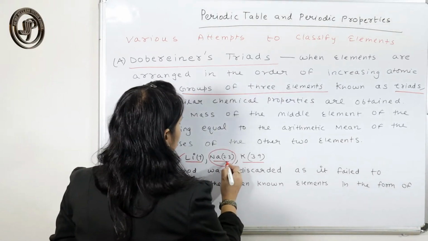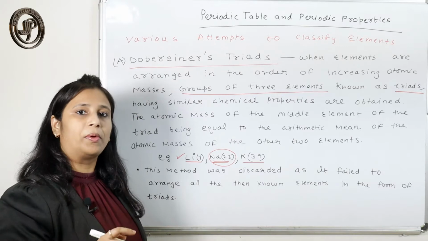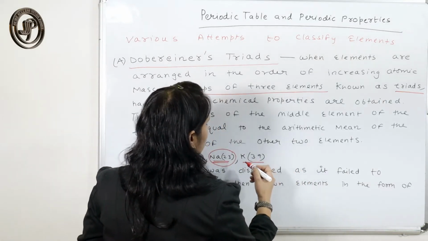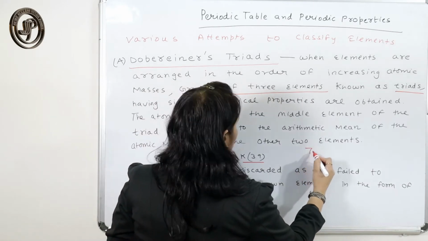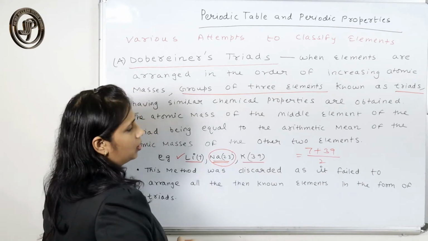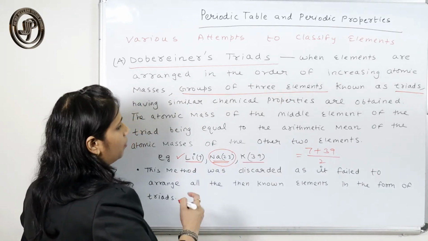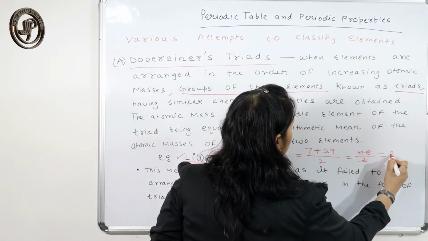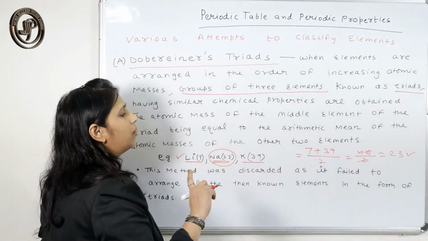For example, if you want to find the atomic mass of sodium, he took the arithmetic mean of the other two, and he got 23.